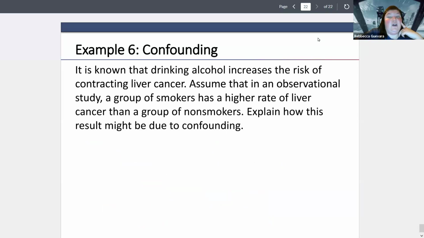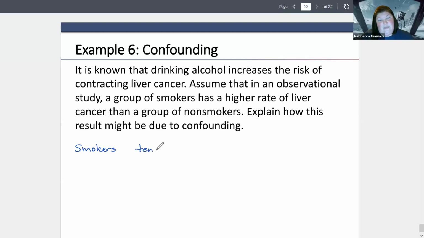It is known that drinking alcohol increases the risk of contracting liver cancer. Assume that in an observational study, a group of smokers has a higher rate of liver cancer than a group of non-smokers. Explain how this result might be due to confounding. Well, once again, we had already said this.